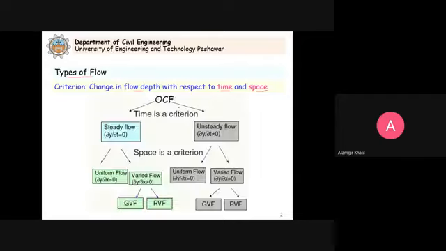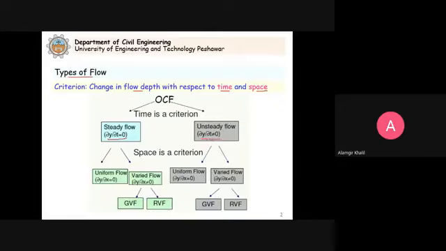So the different types of flow that we have studied, the criteria, the flow depth, if we consider with respect to time and space. So we already know that open channel flow can be classified as steady flow. In steady flow, you can see that the depth of water is constant with respect to time. It is not changing. Partial y by partial t is equal to 0. And if the depth is changing with respect to time, then we have unsteady flow.